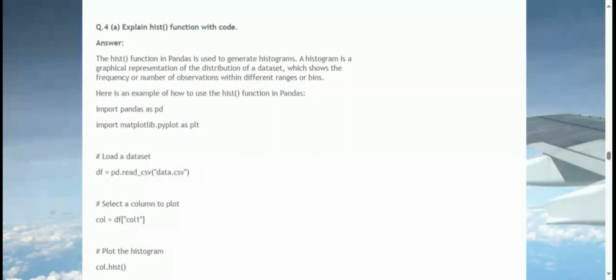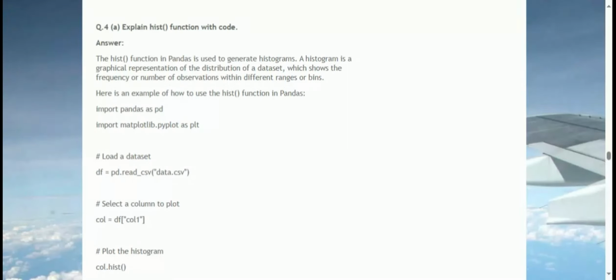Import pandas as pd. Import matplotlib.pyplot as plt. Load a dataset: df = pd.read_csv('data.csv'). Select a column to plot: kernel = df['kernel1']. Plot the histogram: kernel.hist(). Show the plot: plt.show(). This will generate a histogram for the values in the kernel1 column of the data frame.